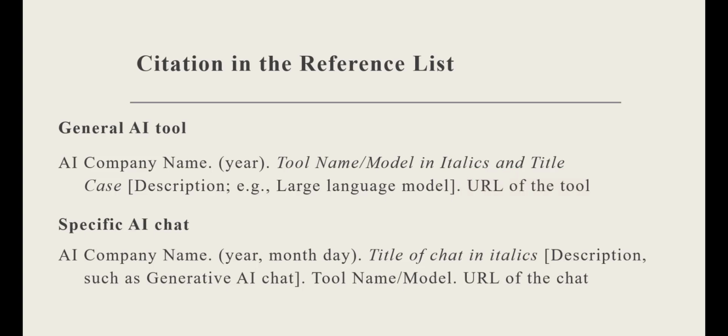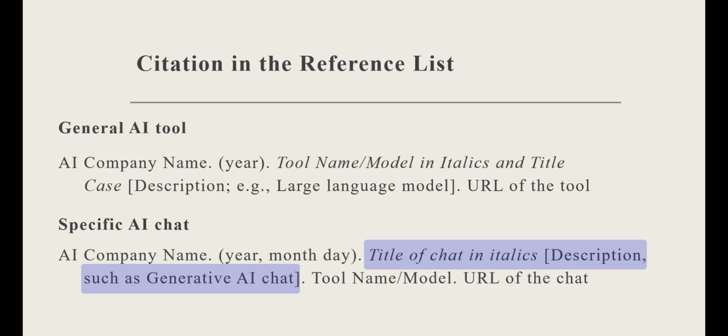If you want to cite a specific AI chat, you start with the name of the company, the year, comma, month, and day when that conversation took place, the title of the chat. This is unique to the AI tool that you use. Some AI tools, like ChatGPT, for example, do not provide you with a title for the conversation. In these situations, try to provide a description of the conversation that took place. In other AI tools like Claude, for example, when you have conversations back and forth, the tool itself will provide a title for that chat.